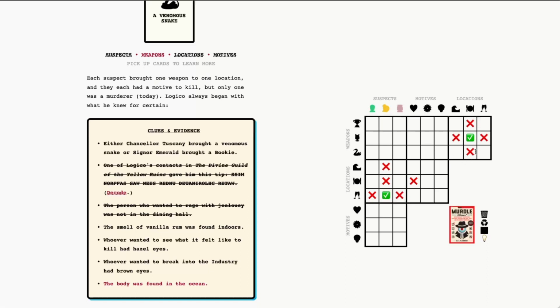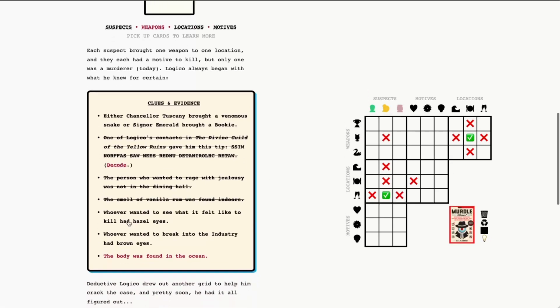This is why the 3x3s are so great, because you get a lot of information just from one. Now we also know that Miss Saffron did not have the poison cocktail because she was not in the dining hall, so we can go ahead and mark that as well. So we'll cross that off and move on to our next clue.